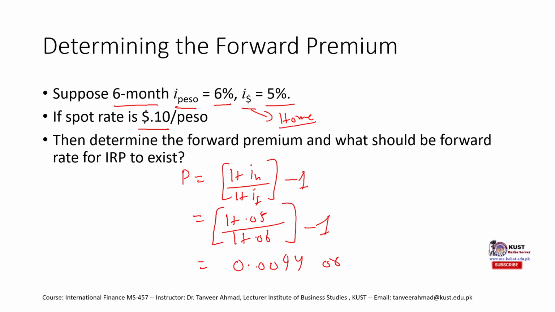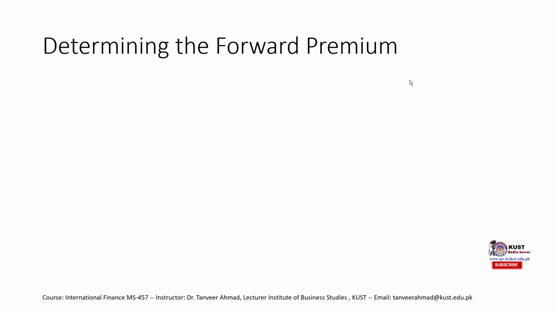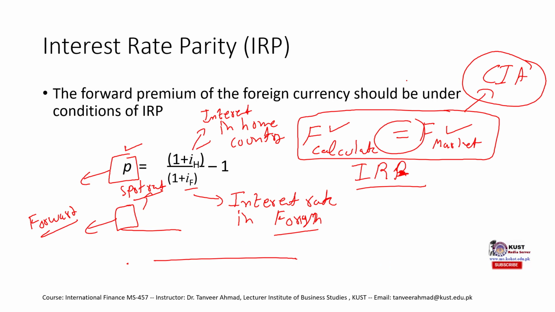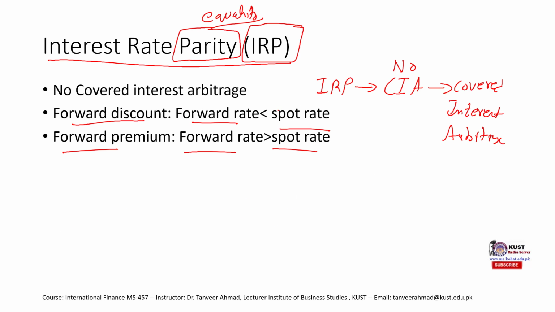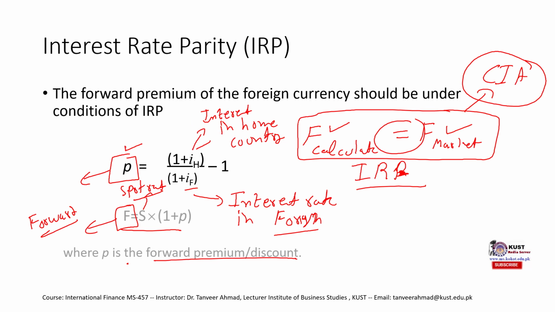And we get minus 0.0094, or negative 0.94%. So that means discount. By minus we mean discount, right? By discount we simply mean that the forward rate would be less than the spot rate, and this is what we explained over here. See, the forward rate would be less than the spot rate.